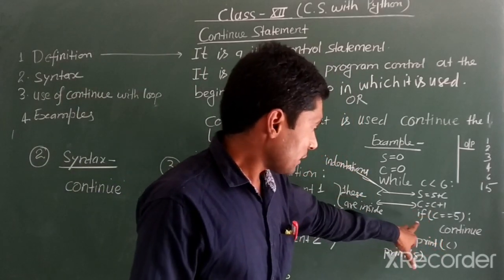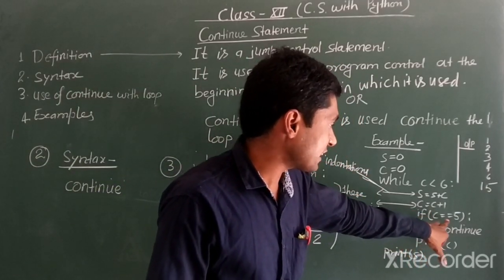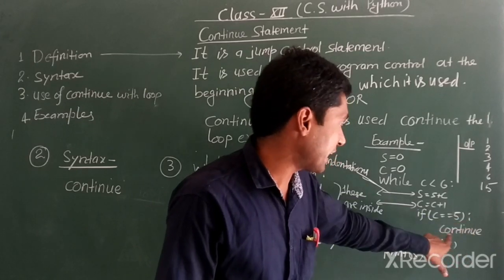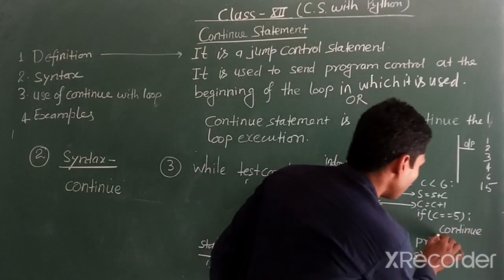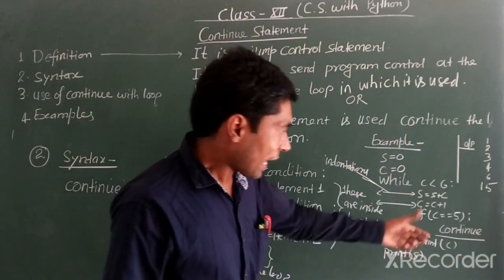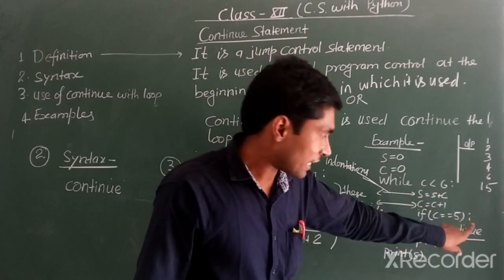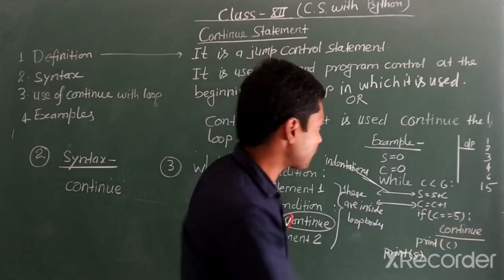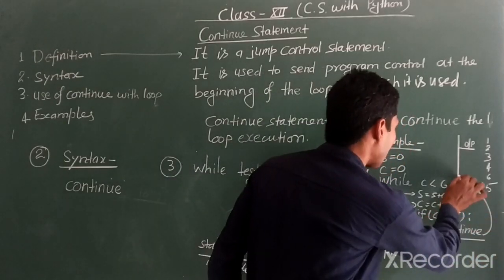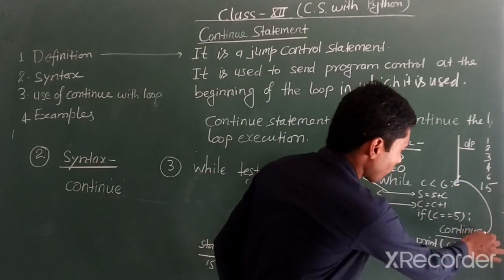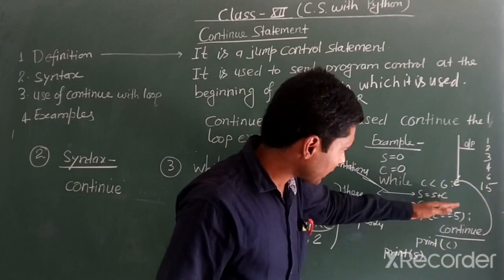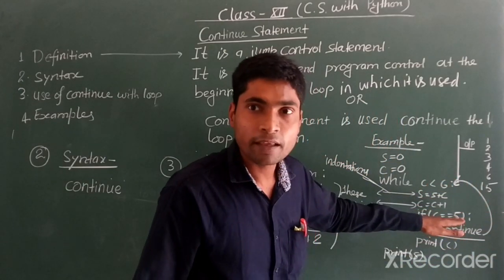Now we are writing here if condition c is equal to 5 colon, and we are using the continue statement here. As soon as the Python interpreter reads the continue statement, it sends program control to the beginning of the loop. It means it sends program control here and executes these lines again.